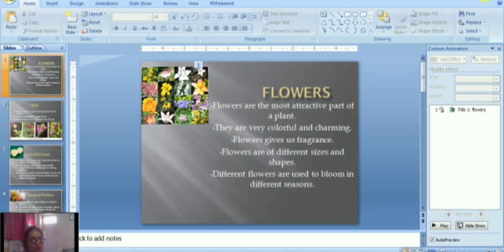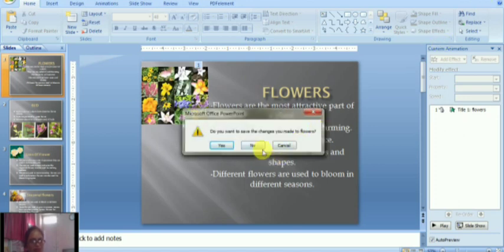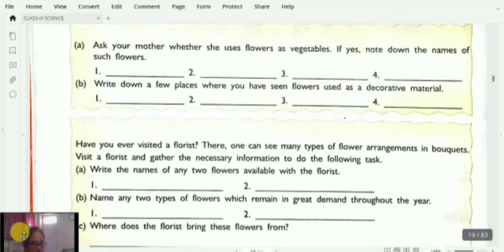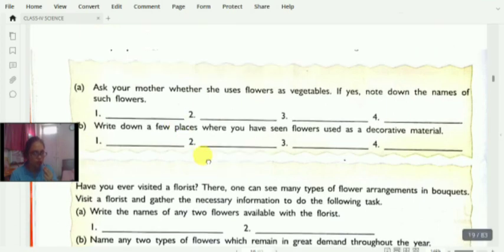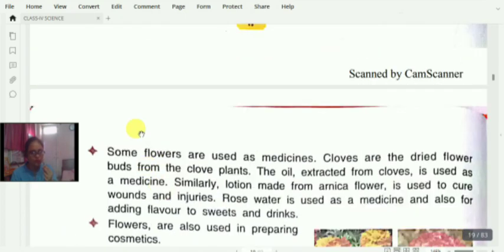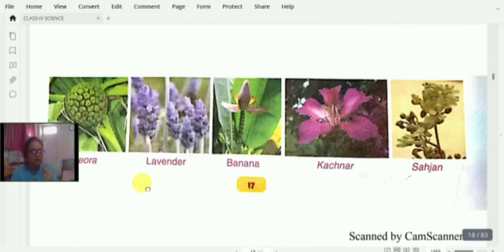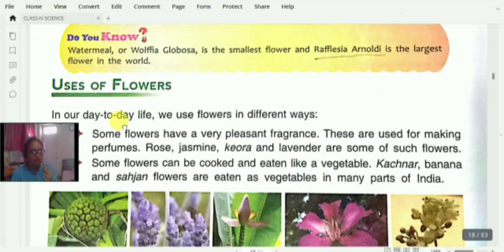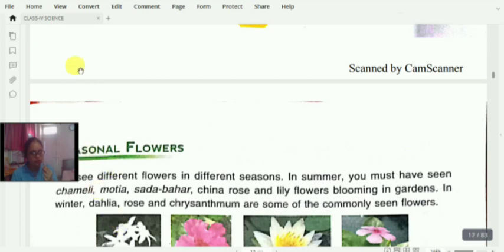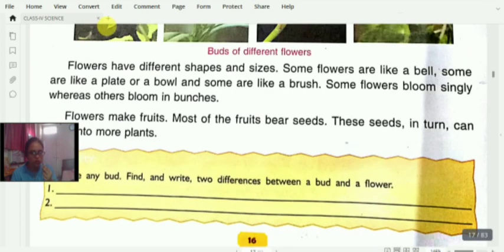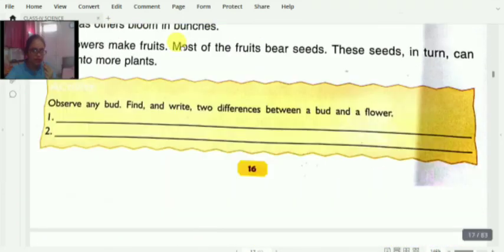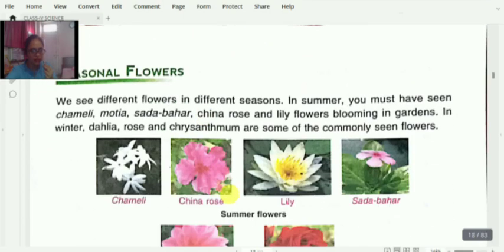I hope you enjoyed this lesson, and for your homework, those activities which are given in your book, you have to complete in your book. One of the activities we will do later, so please leave that activity, and you have to do two activities given in your book. First is observation of bird, and you have to write two differences between a bird and a flower.